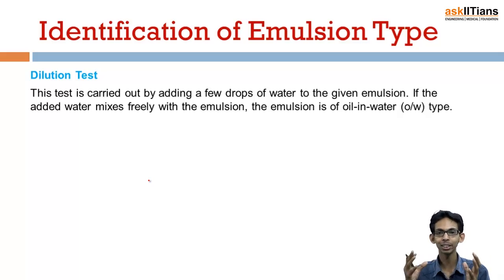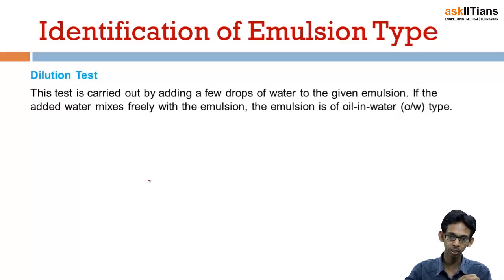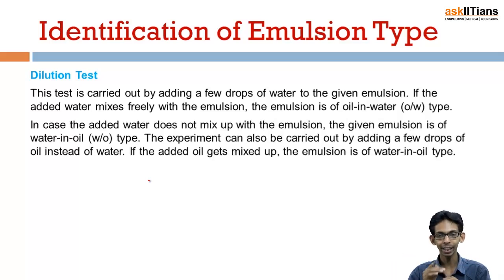That means water is present in larger amount, the dispersion medium is water, and that is why whatever water we added simply goes to mix with that water. So if the added water simply mixes with the emulsion, it is an oil in water type emulsion. And in case the added water does not mix with the emulsion, the given emulsion is of water in oil type.